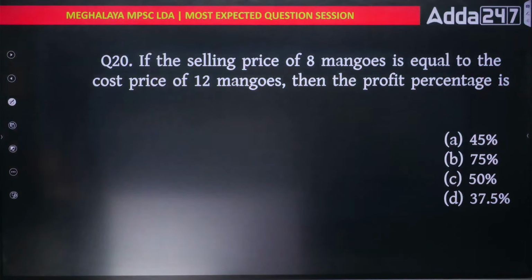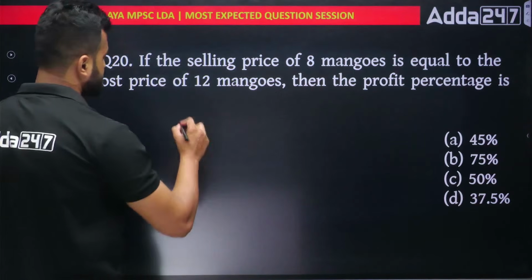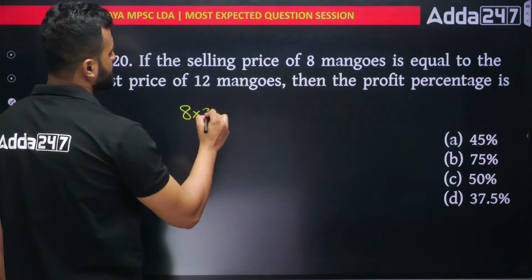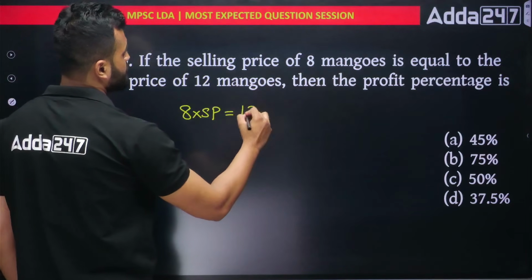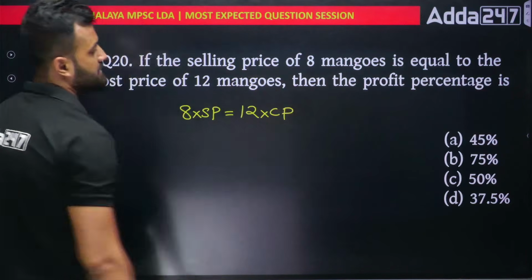Number 20. If selling price of 8 mangoes is equal to cost price of 12 mangoes. So what's given out here? 8 into selling price equal to 12 into cost price. Then what is the profit percentage?